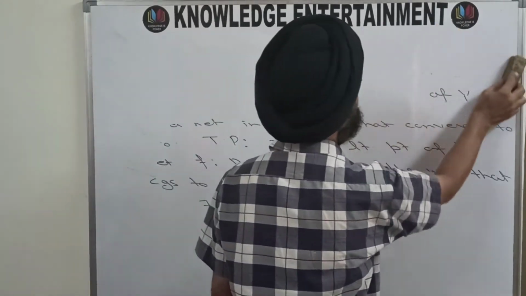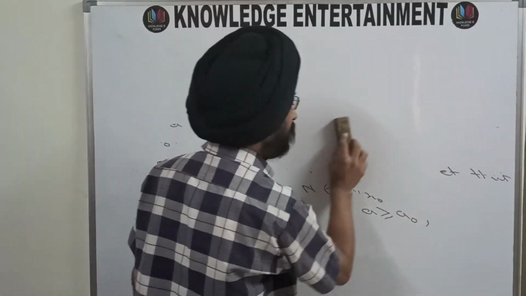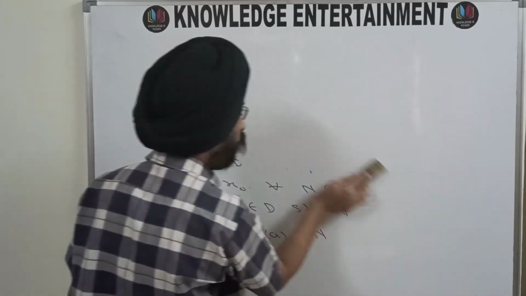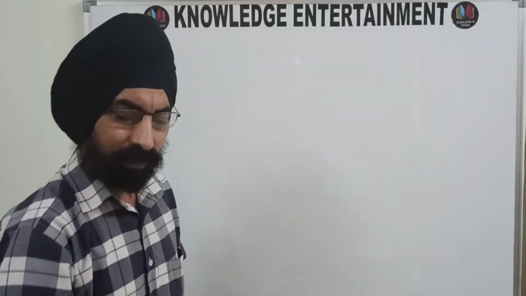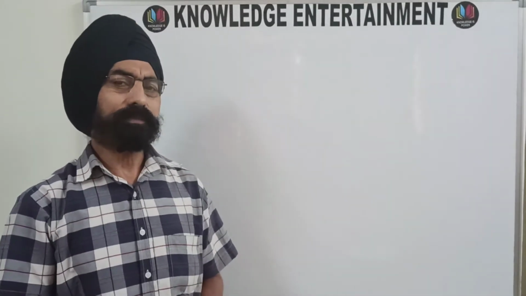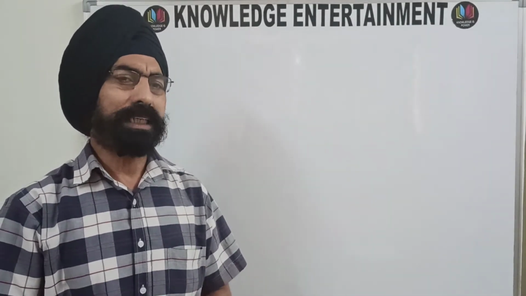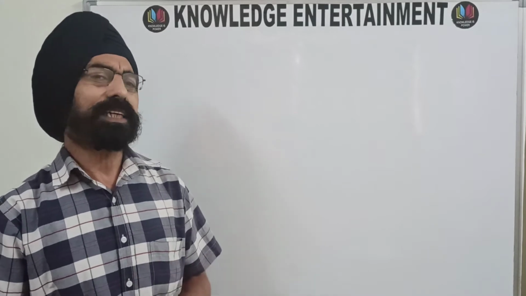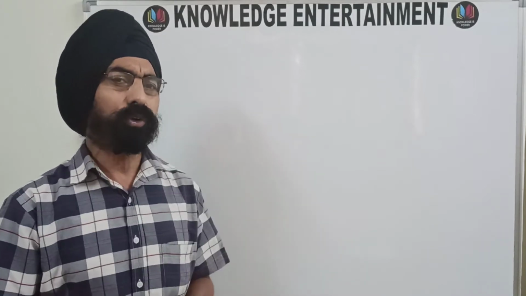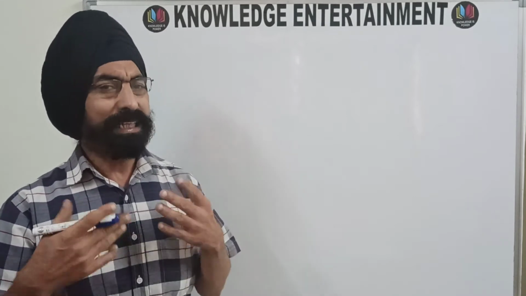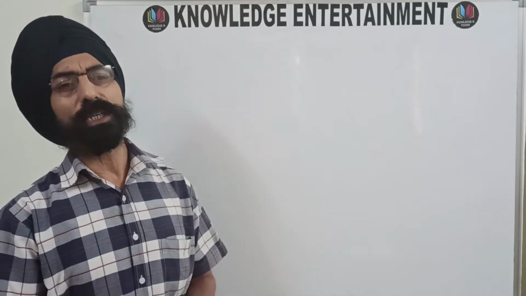is basically a very good connection between the topic nets and filters and Hausdorff space. We know that when we talk about sequences, a sequence converges to a unique point. And in the previous video I have told you that a net need not converge to a unique point.